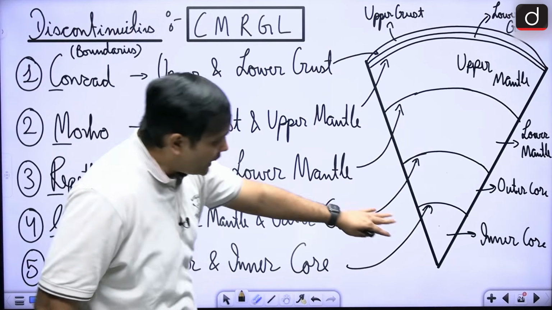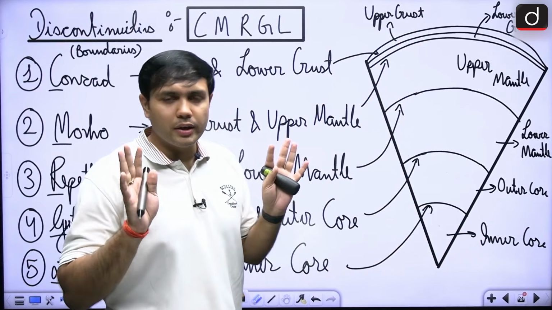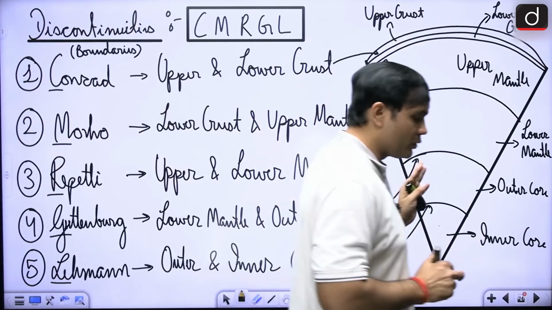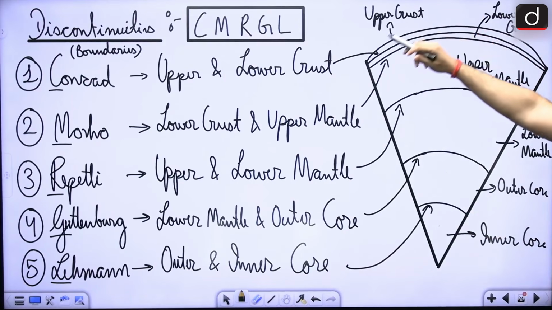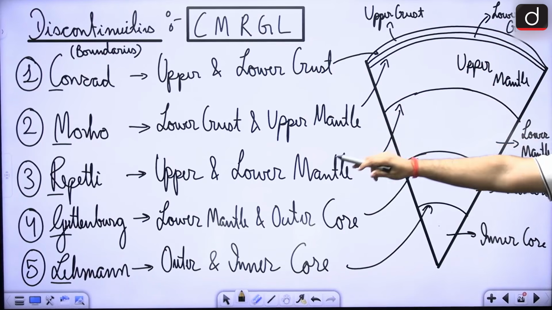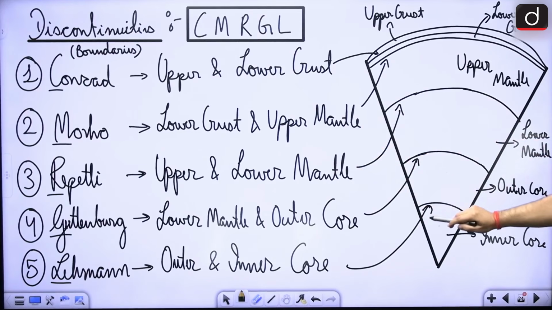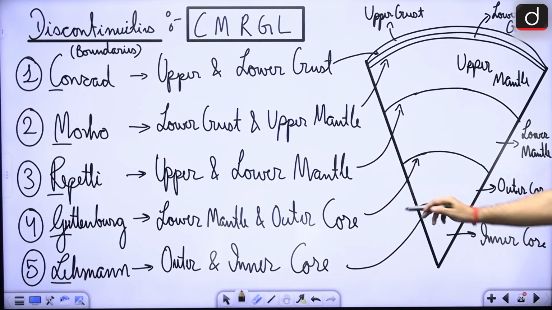If you are able to remember this particular diagram, it will really help you if there is any question regarding these discontinuities. So crust, Conrad; then as we move towards the mantle, Moho; then between the two mantles, there is Repeti; then lower mantle to outer core, there is Gutenberg; and then from outer to inner core, there is Lehmann.